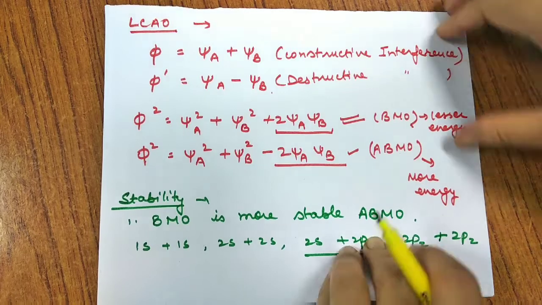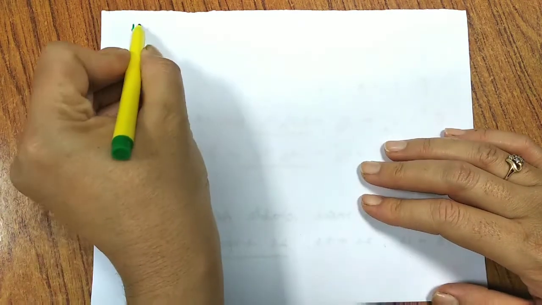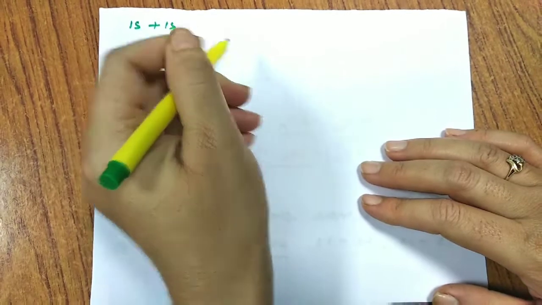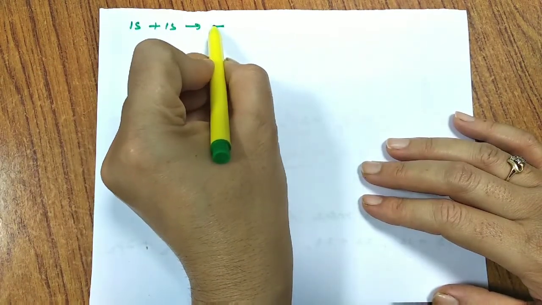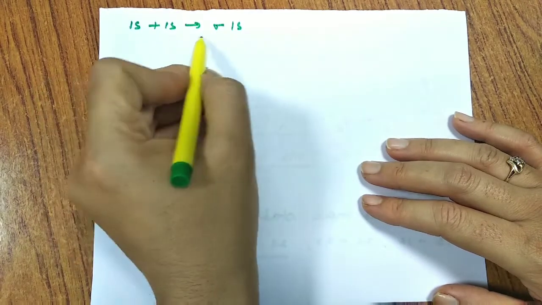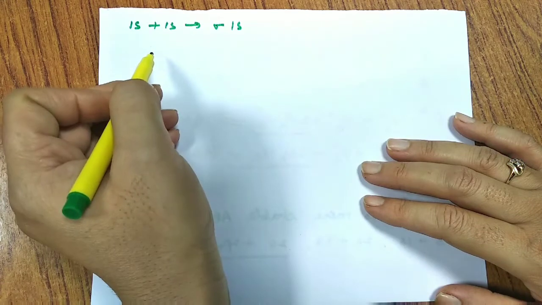So let us talk about what are the various types of molecular orbital, and we'll discuss how the filling of electrons in these molecular orbitals takes place. Suppose I talk about 1s plus 1s, two atoms will form a bond, a sigma bond takes place, and the resulting molecular orbital is sigma 1s.